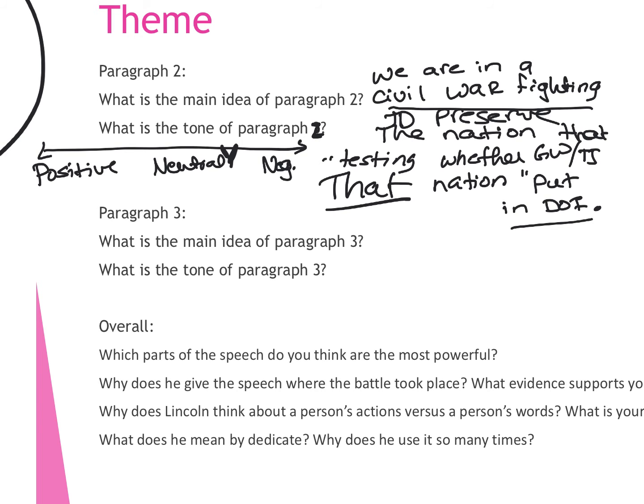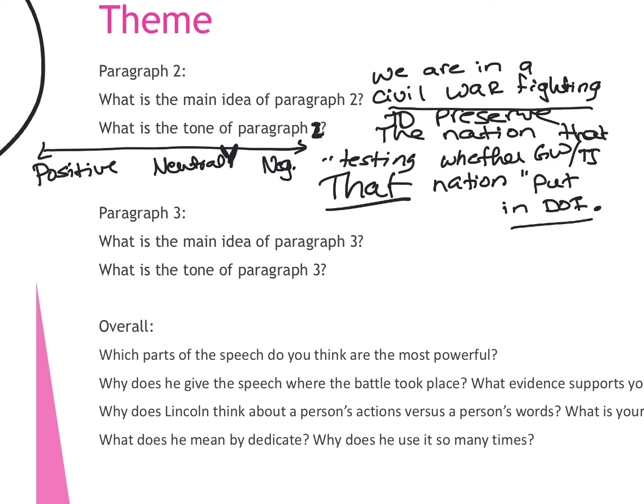The world will little note nor long remember what we say here, but it can never forget what they did here. It is for us, the living, rather to be dedicated here to the unfinished work which they who fought here have thus far so nobly advanced.